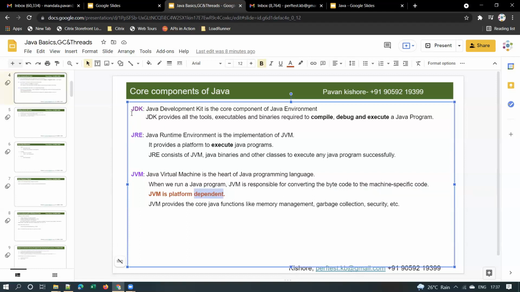That's it. And you need to know the difference between JDK and JRE as a performance test engineer. You need not know all these core functions like memory management and garbage collection. Not mandatory though, but these are the core components of Java: JDK, JRE, and JVM. Right? So any queries before moving to the next slide?